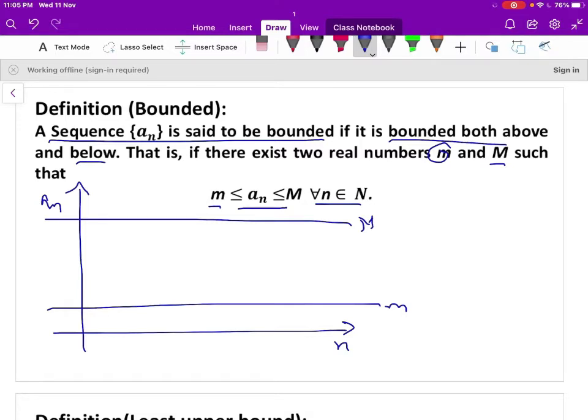Let us take a1 represented here, a2, a3, a4, a5 and so on. All the terms of the sequence should not cross the line capital M and also the line small m. Therefore we can write that capital M is the upper bound of the sequence a_n, and small m is the lower bound of the sequence a_n.